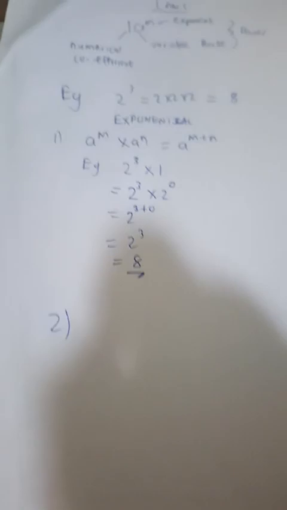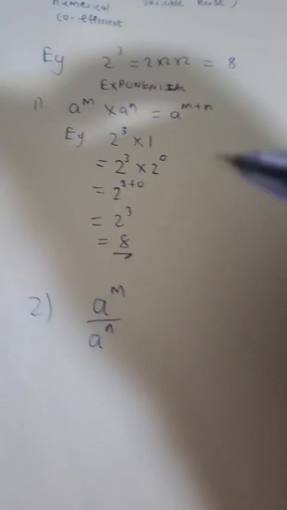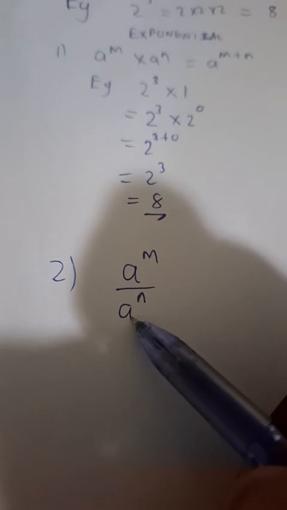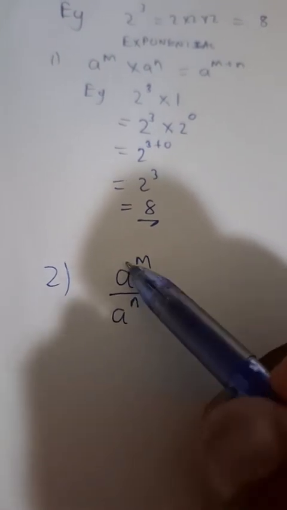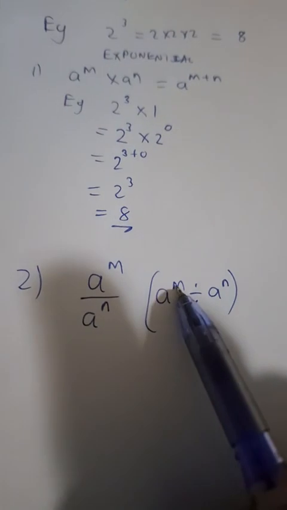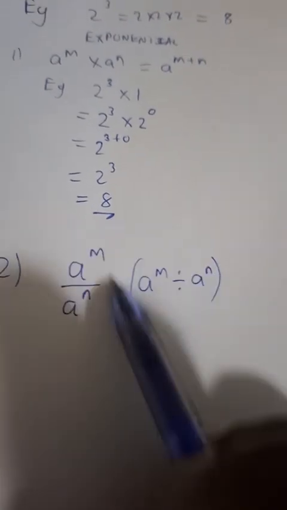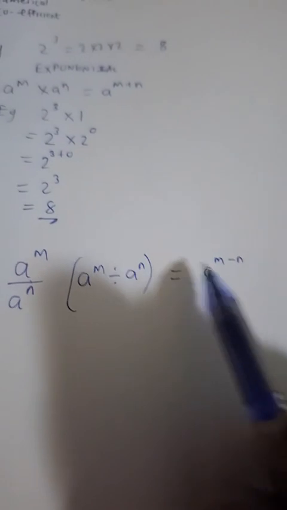Law number 2, or one of the other laws, says if we are dividing same bases, all right, dividing same bases. So remember, this line means divide. This same thing could be written in this way, a to the power m divided by a to the power n. So what you have here is the same thing as that. So basically, what do we do when we are dividing same bases? We keep the base, we subtract the exponents.